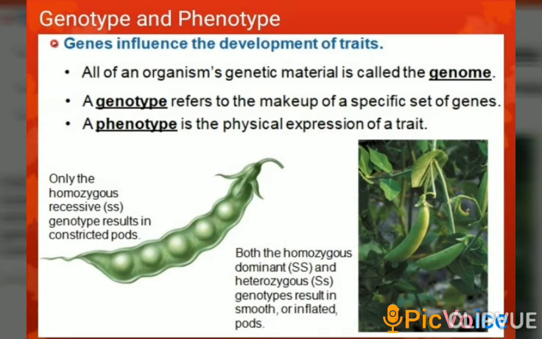Genes influence the development of traits. All of an organism's genetic material is called the genome. A genotype refers to the makeup of a specific set of genes. The morphological outcome of a genotype, that is the gene, is the phenotype. And the phenotype of any organism is necessarily a result of the interaction of a genotype with an environment.